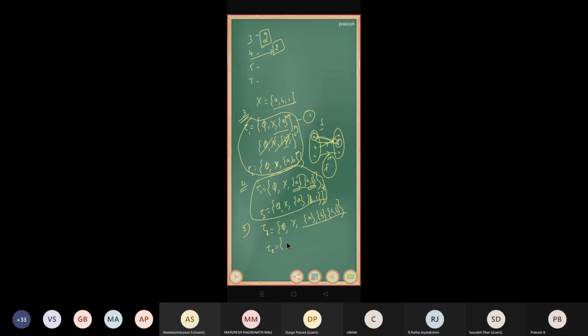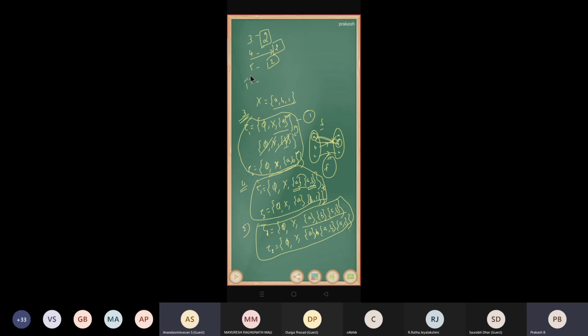Another: phi, X, A, B, B C, A B singleton, and then A B and A C we can take. Singleton A, A B, and singleton A, A B, A C we can take. Yes, we can take. So these are all the total possibilities. So the 5 elements counting is 2.